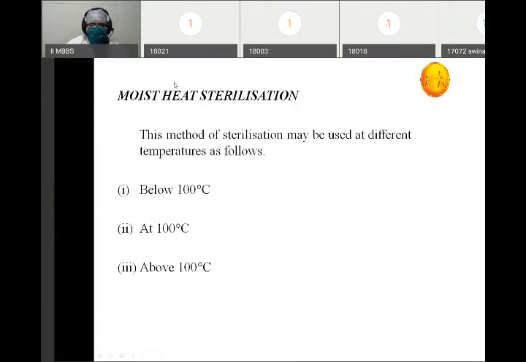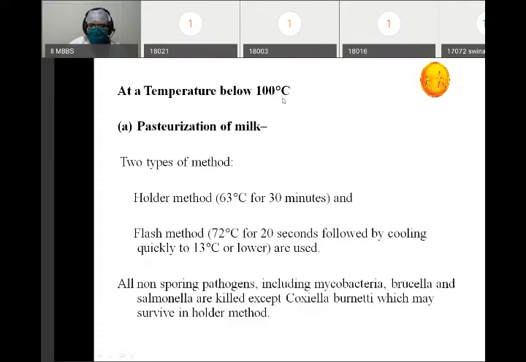Now, second is moist heat sterilization. In moist heat sterilization, we have to divide it into three main things. The first is temperature below 100 degrees centigrade, then temperature at 100 degrees centigrade, and third is temperature above 100 degrees centigrade. In temperature below 100 degrees centigrade, most important is pasteurization of milk, we know. Every day we come across this because the packets of milk which usually come into a house are sterilized by the use of pasteurization.